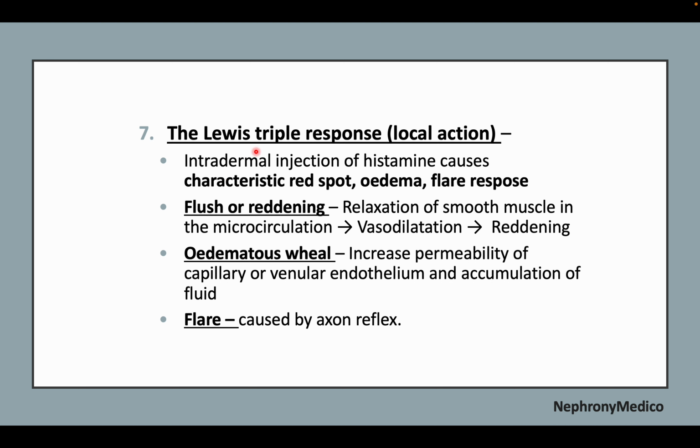Now, the Lewis triple response or the local action. Intradermal injection of the histamine causes characteristic red spot, edema, and flare response. The flush reddening is due to relaxation of the smooth muscle in the microcirculation, leading to vasodilatation and reddening. Edematous wheal is due to increased permeability of capillary or venular endothelium and accumulation of the fluid. Flare is caused by axon reflex.